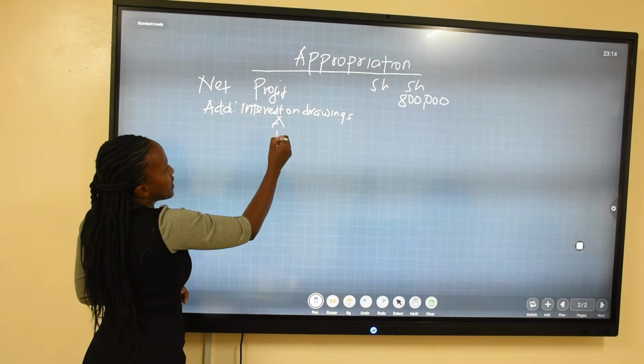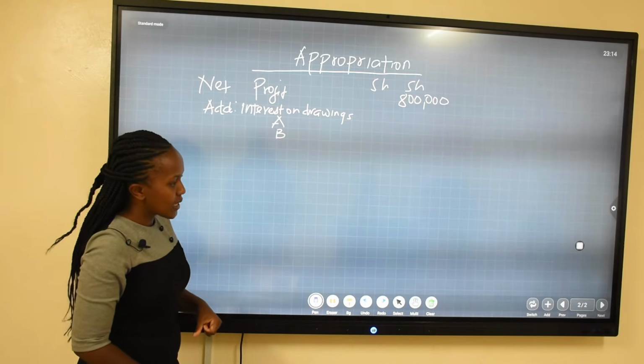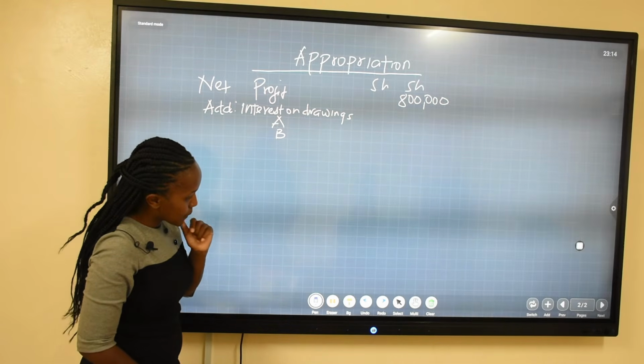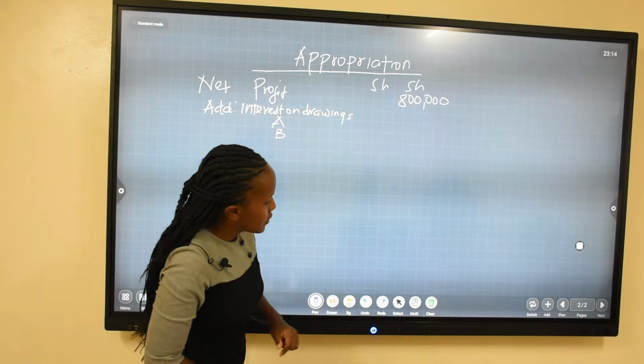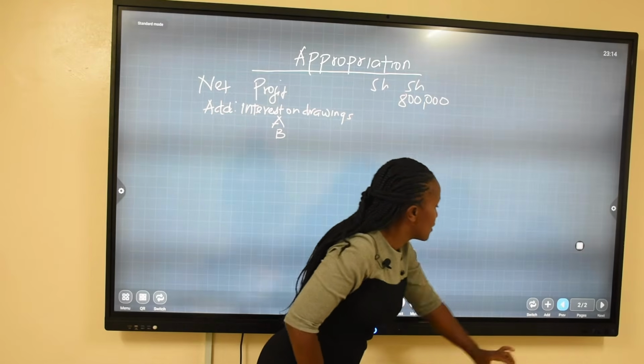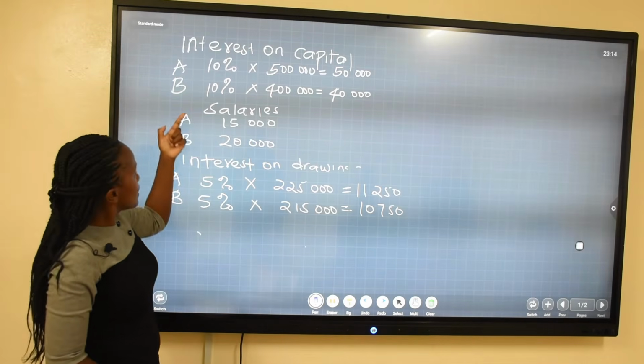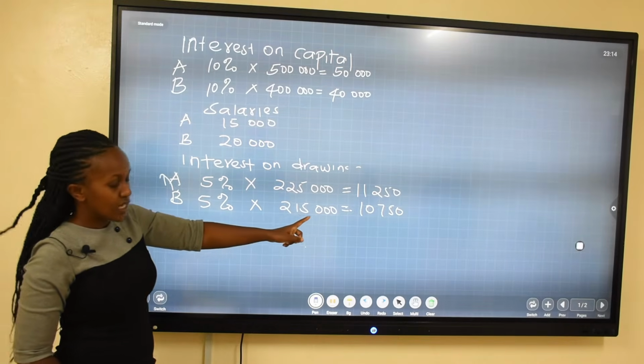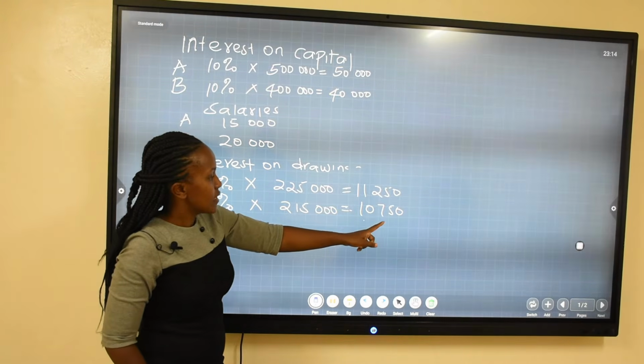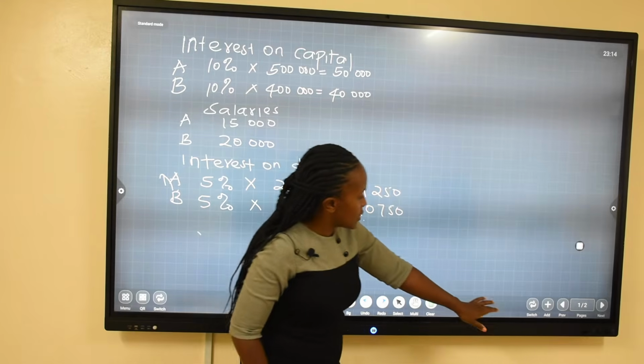So interest on drawings, which we have computed for A and B in our previous working. From the previous, you can see here the interest on drawings as we have computed it. It is 11,250 and 10,750.